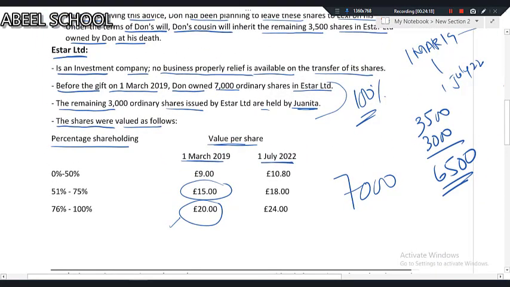Now, after giving 3,500 shares as a gift to Lexi, the remaining shares are with husband and wife. Remaining shares are 65,000, which gives them 65% holding. So the applicable share price on 1st July 2022 on the remaining 3,500 shares is 18, and whatever the value comes to, 40% will apply. And obviously there will be no taper relief because the remaining 3,500 shares are given as a gift on the death of Dawn.